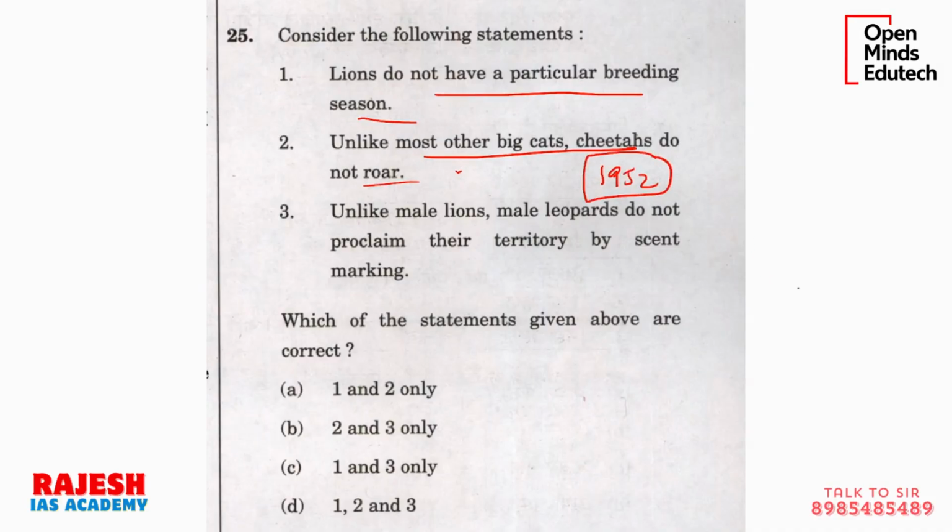This question came from a particular background, because cheetahs in India went extinct in 1952, and nature is in balance. There is a first producer, like a plant, or a tiny cyanobacteria in the oceans. There is a primary producer which produces food from sunlight and CO2. From sunlight and CO2, it produces some food and stores it inside it. Now there will be a primary consumer. This is called a food chain. It is true for land or aquatic ecosystems, anywhere.